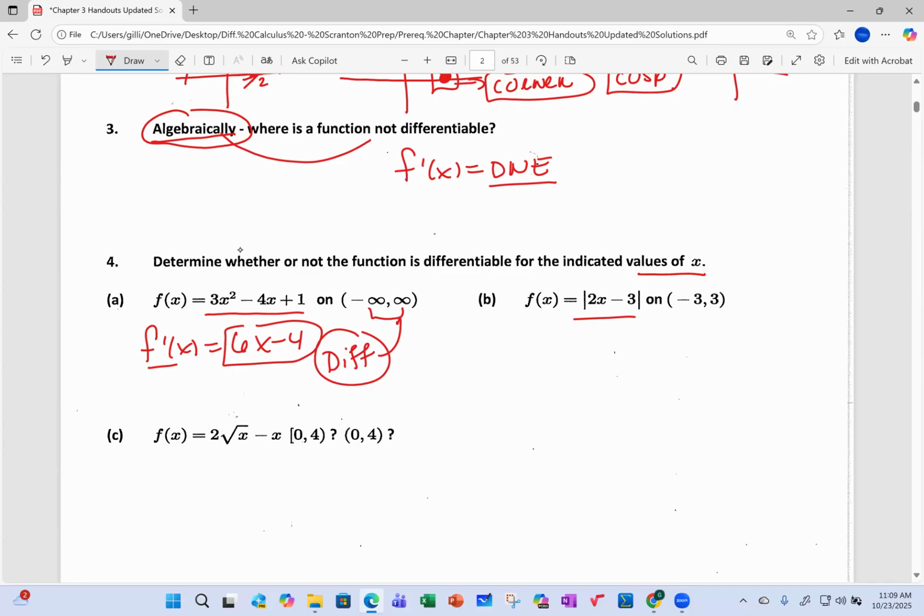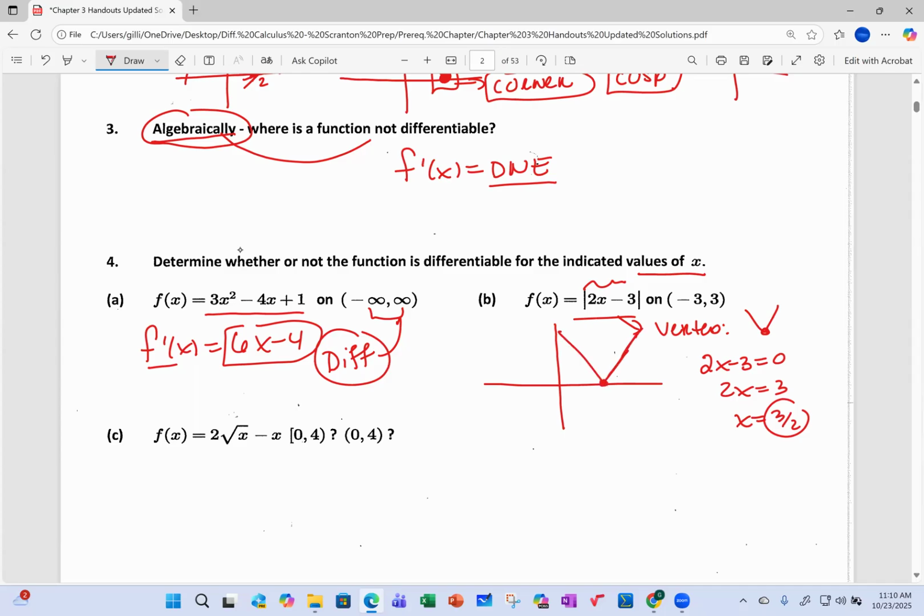Absolute value functions, as you learned in your graphs of parent functions, have a vertex. And that vertex is a corner point. The vertex is always recognized by setting the inside stuff of the absolute value equal to 0. So that vertex is happening at 3/2. So on that graph, when x is 3/2, I would have a corner point.